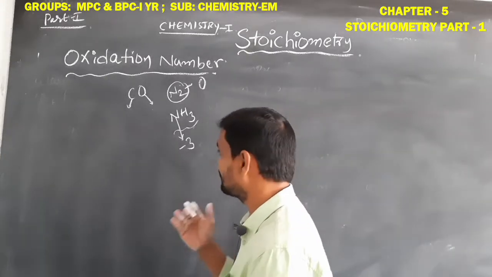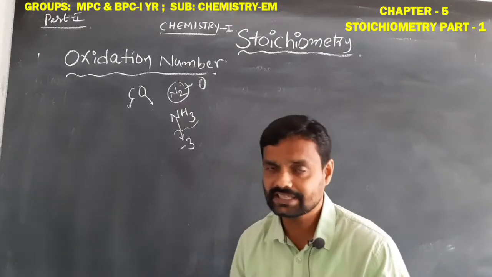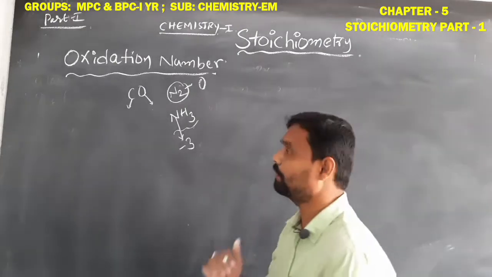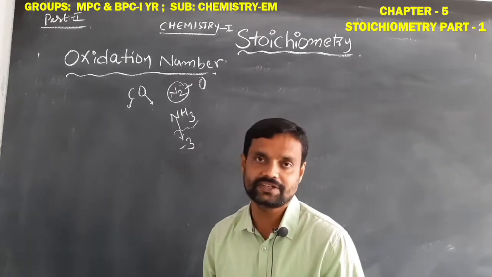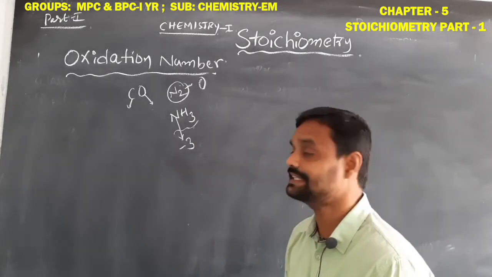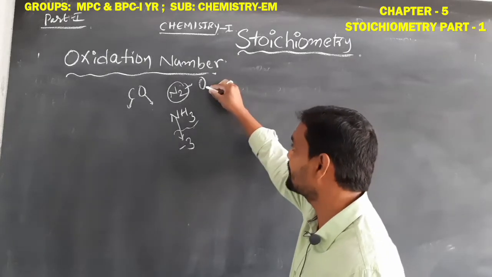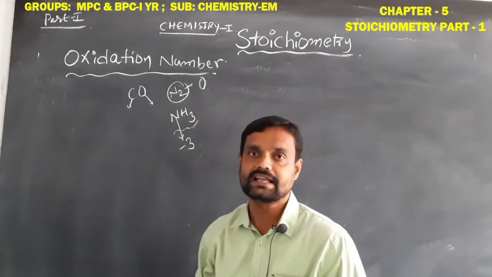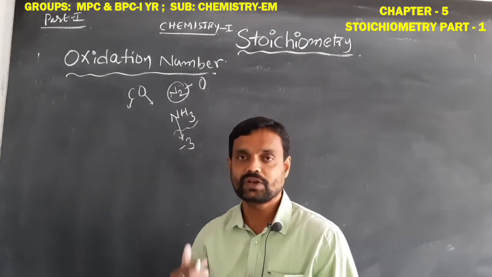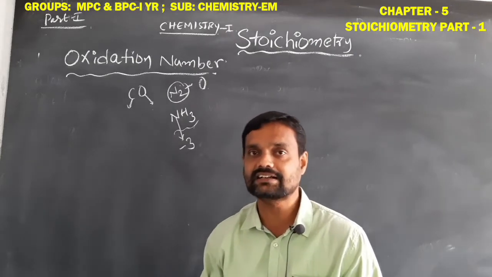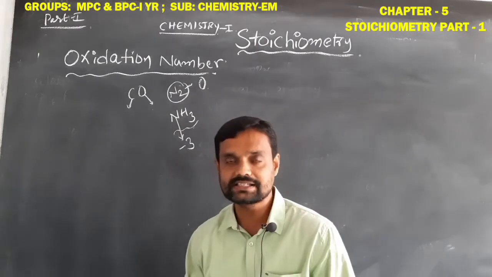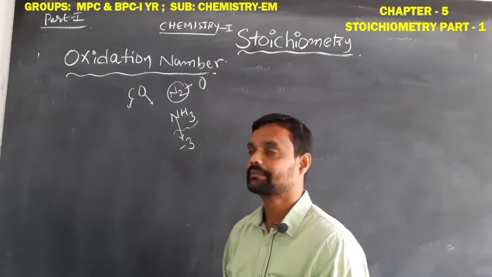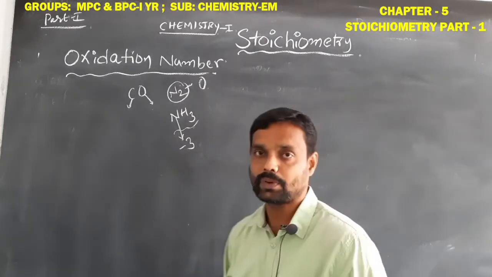The element is the same but the compound is different, so the oxidation number is also different. That means the oxidation number changes from 0 to -3. So a few elements do not have a constant oxidation number, as it changes when the compound changes.